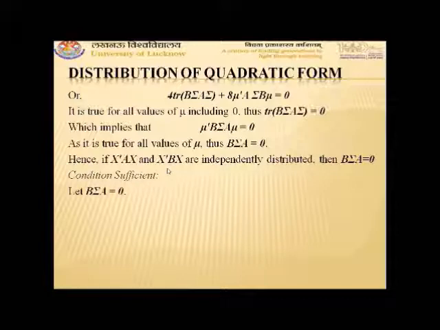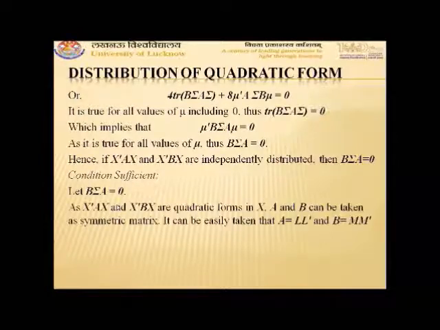So let B sigma A be equal to 0. As X transpose AX and X transpose BX are quadratic forms in X, we can take matrix A and matrix B as symmetric matrices. So we can write A equal to L transpose L and B equal to M transpose M, where L and M are matrices of full column rank. That is, the rank of matrix L is equal to the number of columns in L, and the rank of M is equal to the number of columns in M.